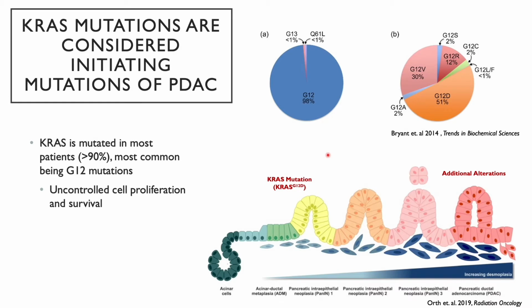KRAS hyperactivating mutations like KRAS G12D are extremely common in PDAC and promote downstream KRAS kinase signaling cascades that further promote oncogenesis. Pancreatic tissue is made mostly of normal acinar cells with fewer ductal cells. KRAS is considered an initiation mutation in PDAC and causes uncontrolled cell proliferation and aberrant cell survival. As cells adapt a ductal phenotype and acquire additional mutations over time, they become increasingly dysplastic and have increased stroma.